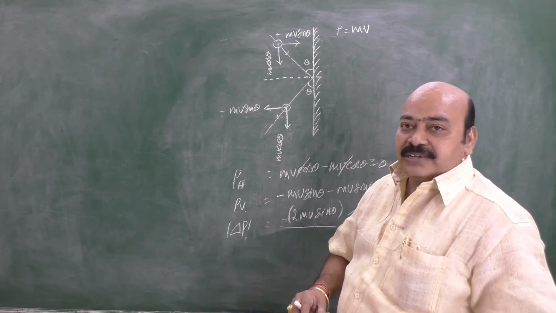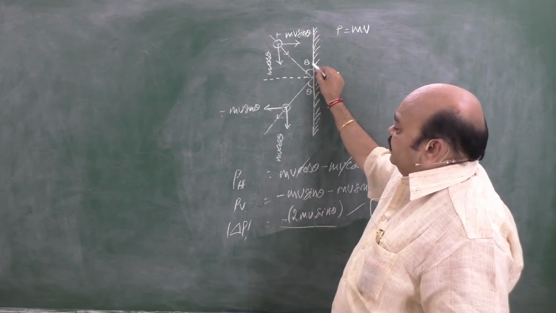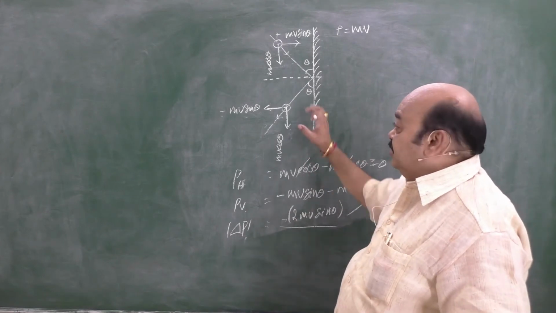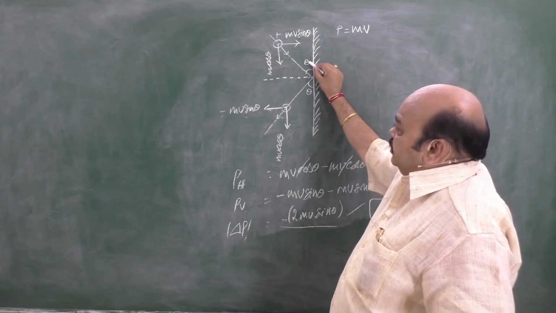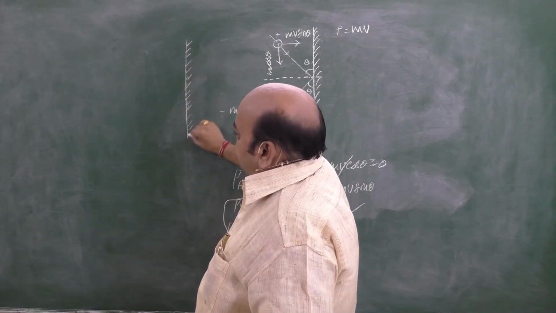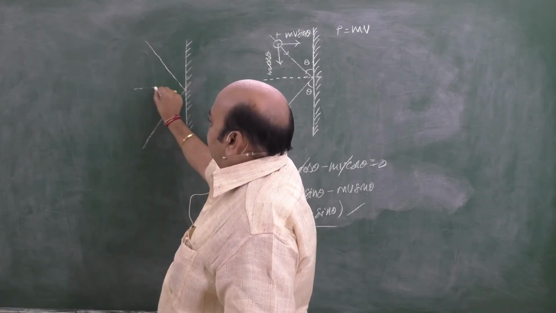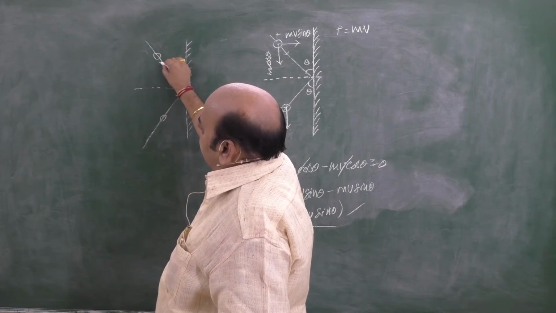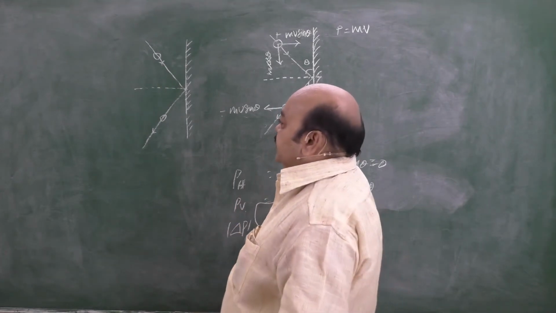And see, it's a good question for you now. Here the angle made by the ball with the wall is theta in the data. A small change can change the total solution of this case. Instead of making an angle theta with the wall, what happens? For example, once again, this is the wall, and the ball hits the wall and it rebounds like this. In the previous case, we mentioned the angle here. The angle made by the ball with the wall is mentioned. Small change. If you are not cautious, there is a possibility of mistake.